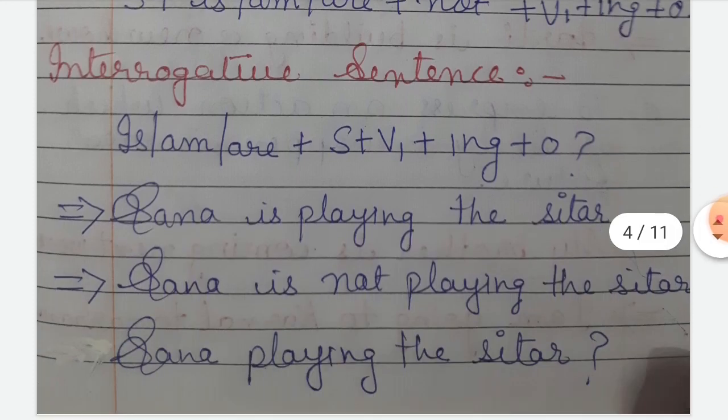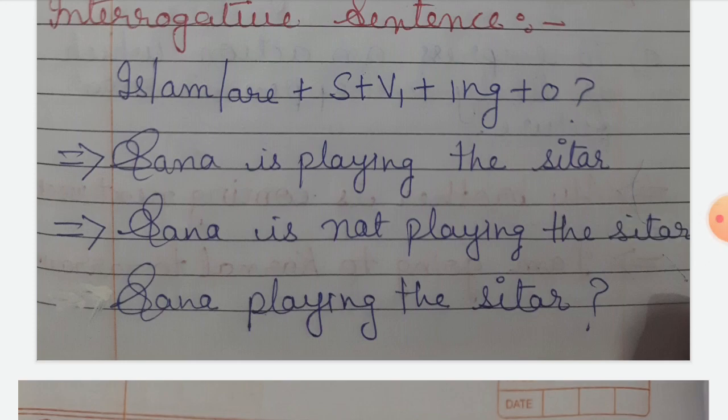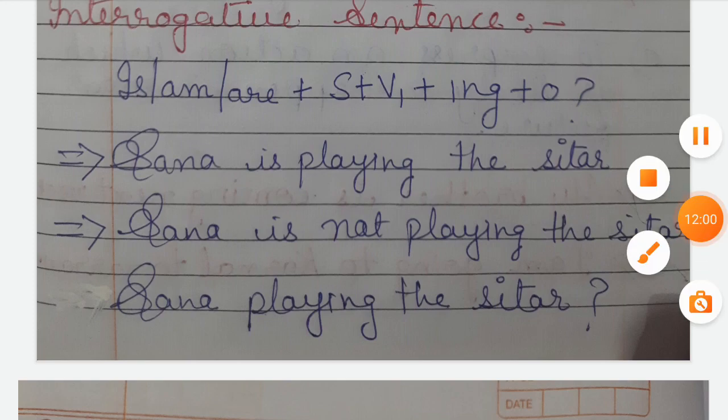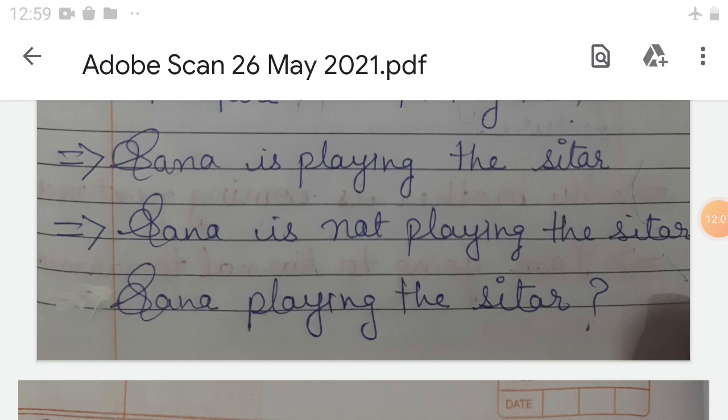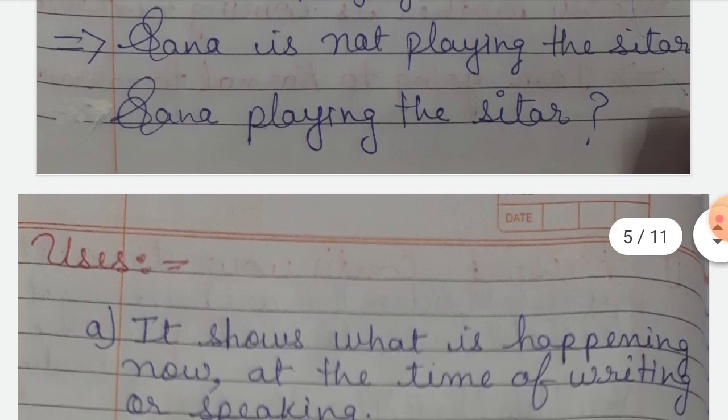Okay, so I have given another example. Sana is playing the sitar. Sana is not playing the sitar. Is Sana playing the sitar? Okay, so in this way we have changed our sentences.